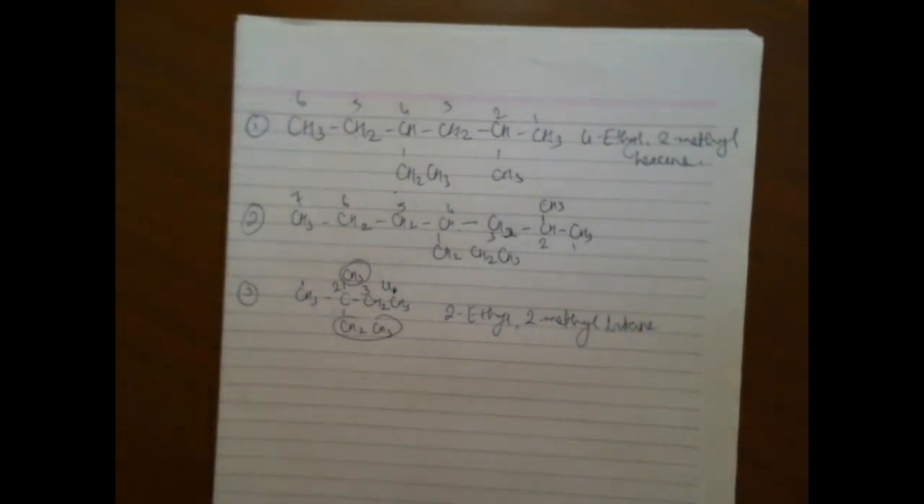I hope you understand. If you have not written the numbering, your name is not correct. 2-ethyl, no, 2-methyl. So ethyl again. While writing ethyl, you have to write the numbering. You have to show the numbering while writing the name for the other substituent also. Clear? So these are the names of compounds as per your knowledge till now.